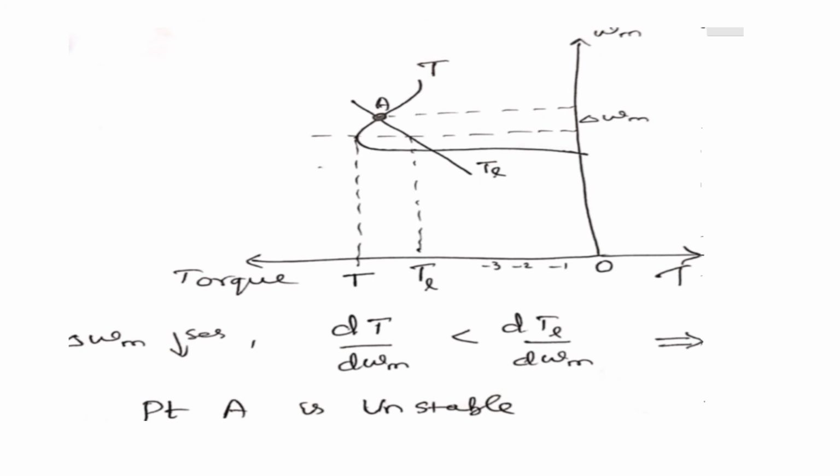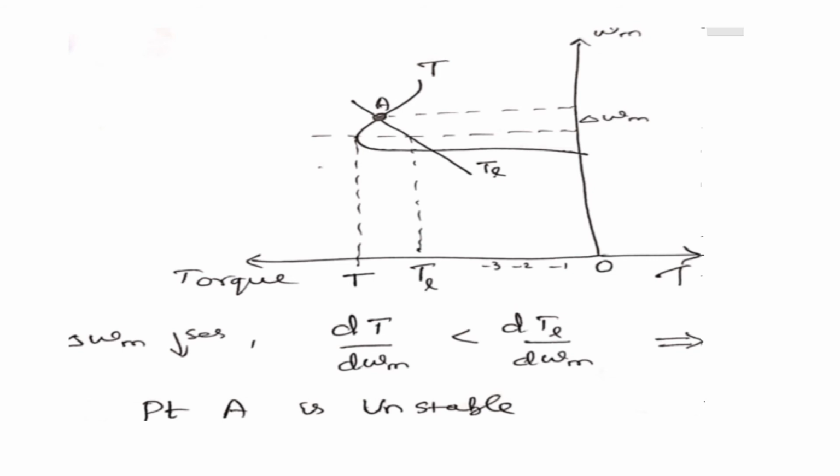Kindly check the third point, point A, which I have considered. I have drawn the torque speed characteristics. My torque is negative, so this is in quadrant 2. The corresponding omega m line for point A I have drawn. Then there is a reduction in omega m, so delta omega m, the corresponding dotted line below your omega m line. You have to draw it so that it intersects the two torque characteristics, T and TL. The corresponding values you have to note down.